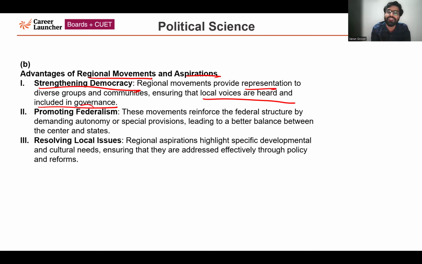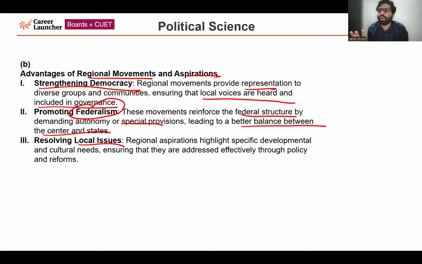Second point is promoting federalism. Very important. Regional aspirations and movements reinforce the strong federal structure which is there in India, by demanding autonomy or special provisions, which are rightly also being given to certain regions. It is leading to a better balance between the center and the state. So there is a cordial relation between the central and the state governments. Issues are there, but they are being resolved in a cordial manner.